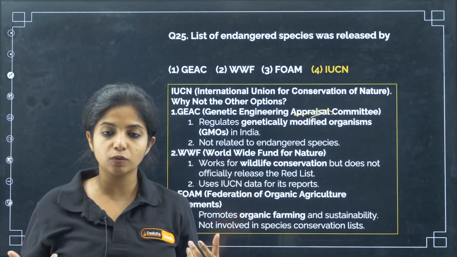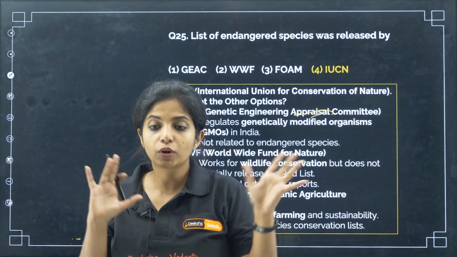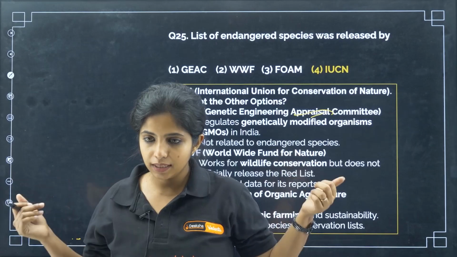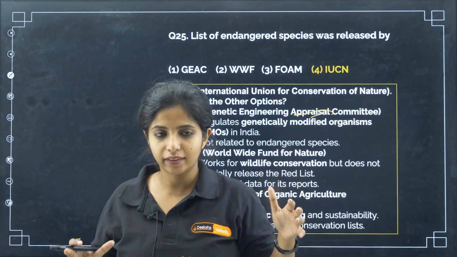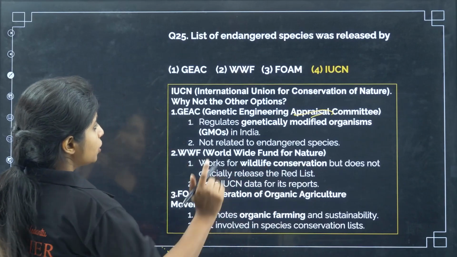You need certain controls, otherwise probably what will happen? We are going to pick humans and do some genetic modification on them. So we do not want that to happen. You get it? So basically that is why a committee has been made like that. There are certain rules and regulations that you have to follow, then only you can do genetic engineering. So this is your answer.